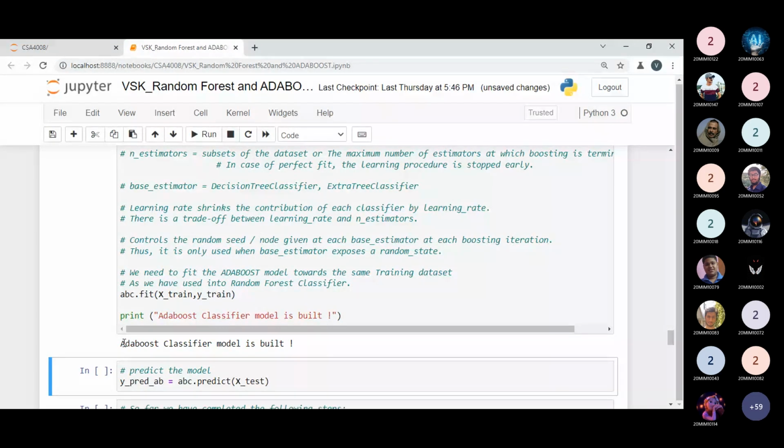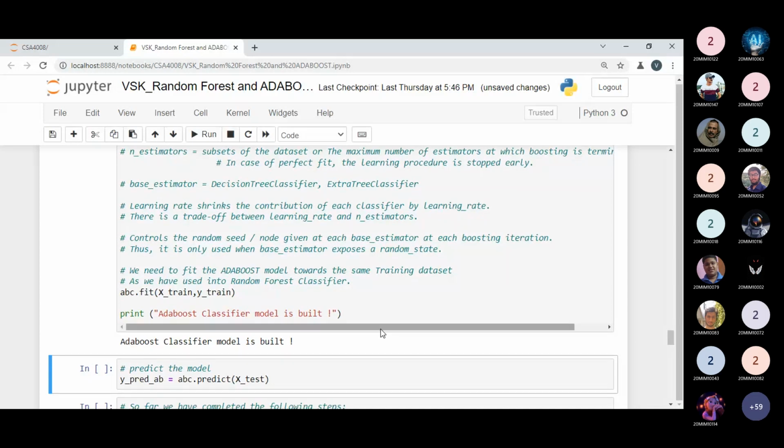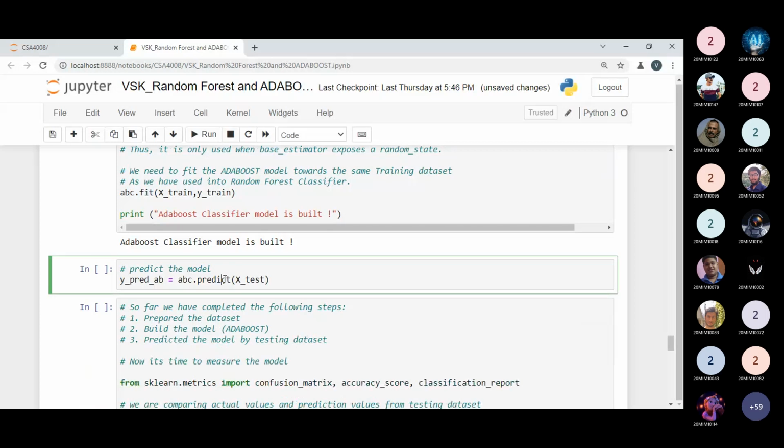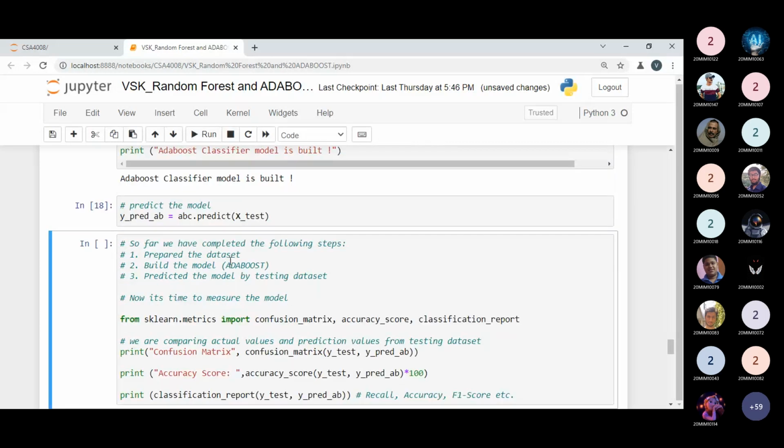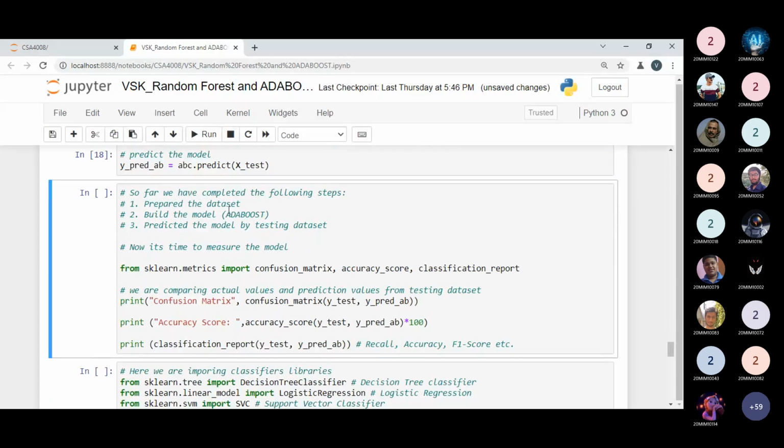So I mean to say that now I have built my model, that is the AdaBoost classifier. The same process I have applied with the AdaBoost classifier as we have seen with the random forest classifier. So for prediction, I choose the testing data. And now we have prepared the data set, built the model, and tested our model.